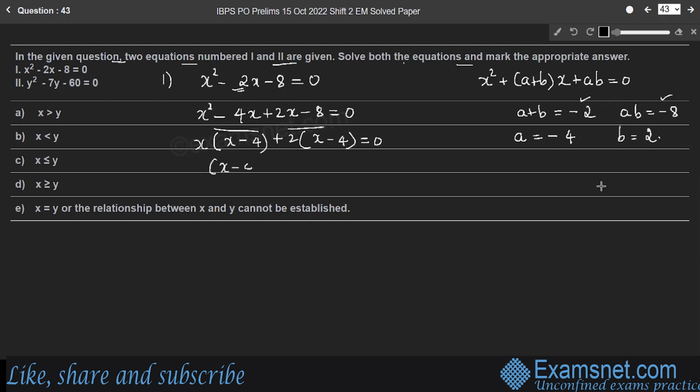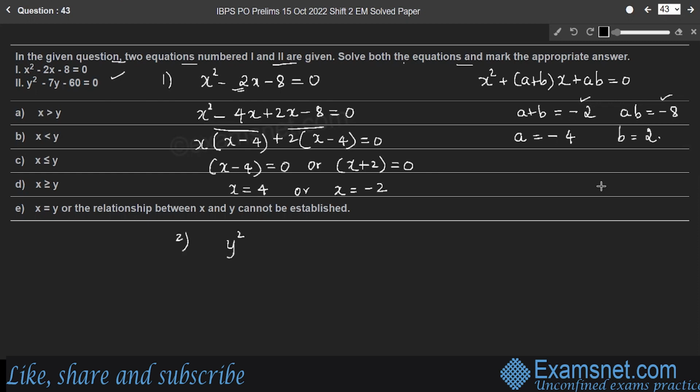Therefore, either x minus 4 is equal to 0 or x plus 2 is equal to 0. Therefore, we have two values for x: x is equal to 4 or x is equal to minus 2. Now consider the second equation to find the value of y.